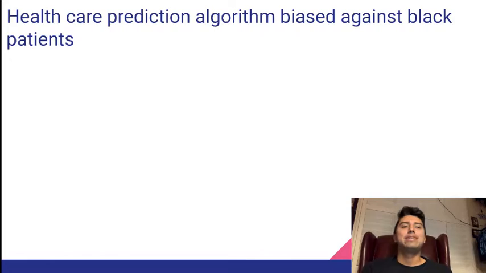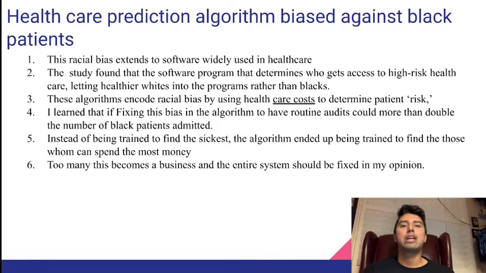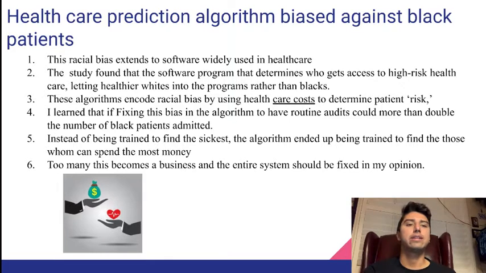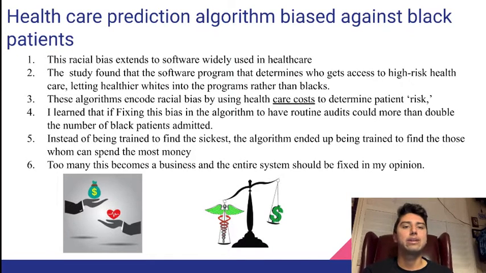Hello everyone, my name is Dennis, and today I'll be talking about the healthcare prediction algorithm biased against Black patients. So this is a study that involved racial bias and how it extends to the software widely used in healthcare. So the study found that the software program that determines who gets access to higher risk healthcare was letting healthier whites into the program rather than Blacks.